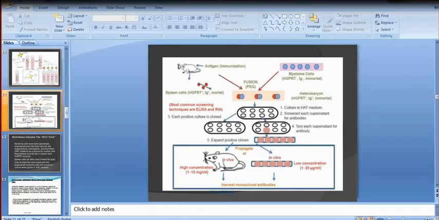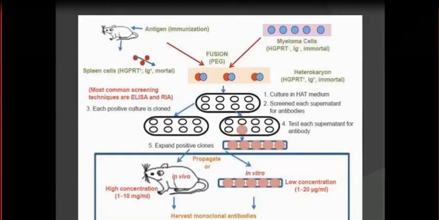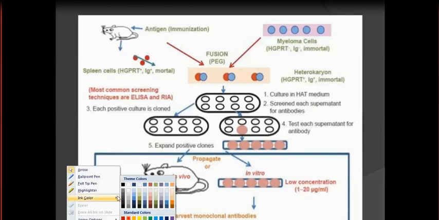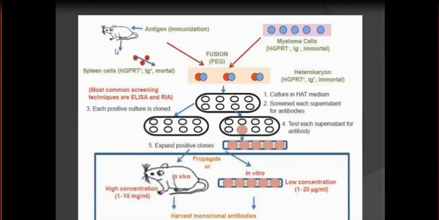So all of these things can be represented by this particular diagram. So this is the antigen. This is the mice.